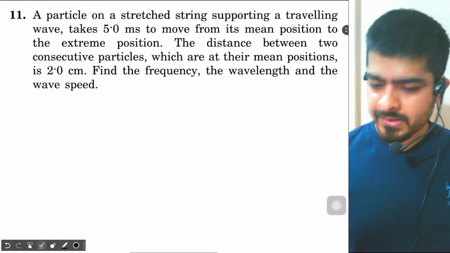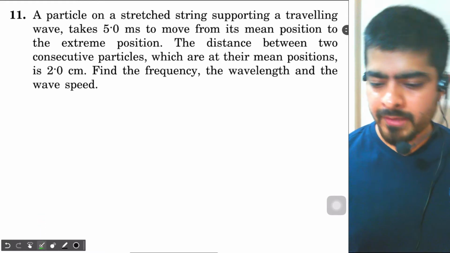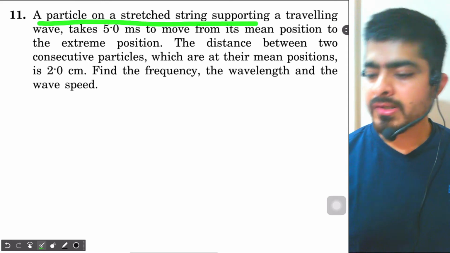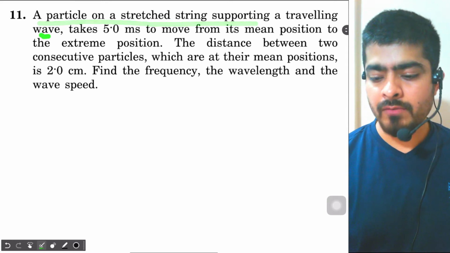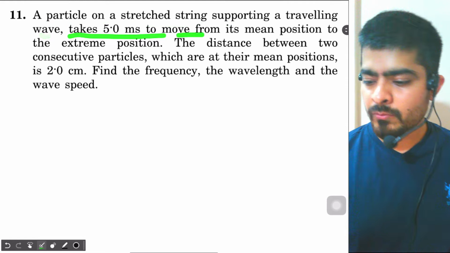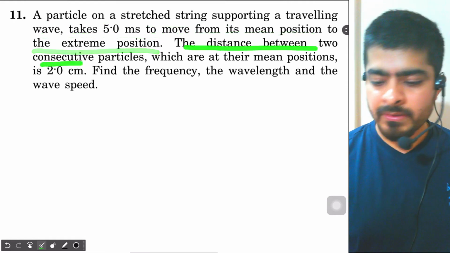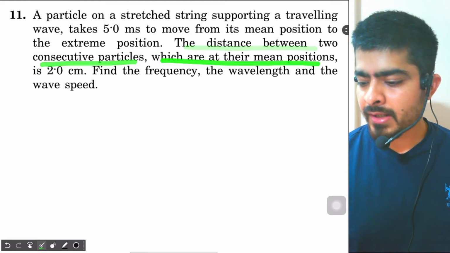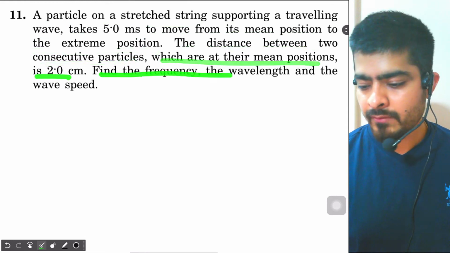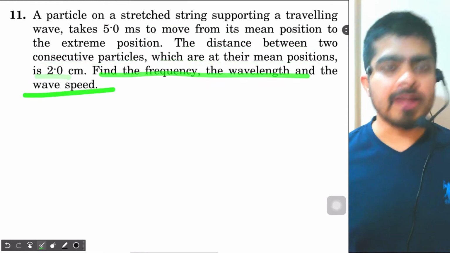Yes, students, see this question number 11 from chapter number 15 of H.C. Verma. A particle on a stretched string supporting a traveling wave takes 5 milliseconds to move from its mean position to the extreme position. The distance between the two consecutive particles which are at their mean positions is 2 centimeter. Find the frequency, the wavelength and the wave speed.